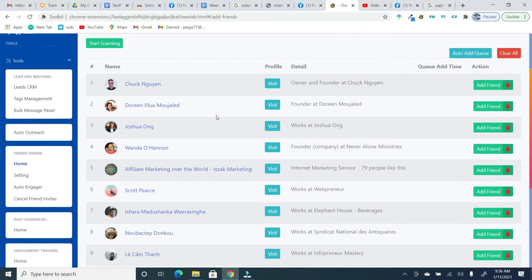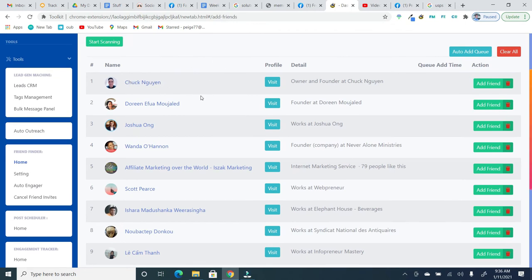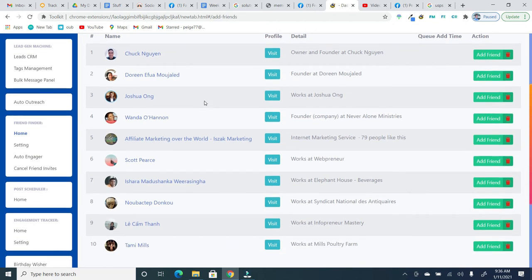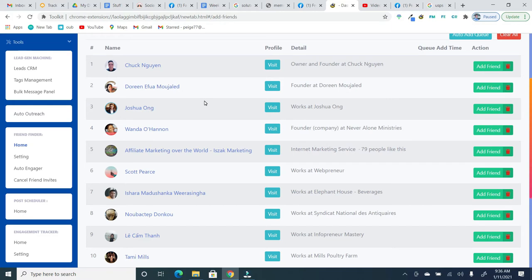And after you do that, these will be the people that it found. It does not automatically add these people for you. The reason for this is because you need to spend the time looking at everyone's profile before you add them. If you're just adding random people inside groups, even if it's based on keywords, you are going to be wasting a lot of time on the back end, then removing these people and having the possibility that you're sending requests to people that aren't even active on Facebook, which is going to tank your engagement.